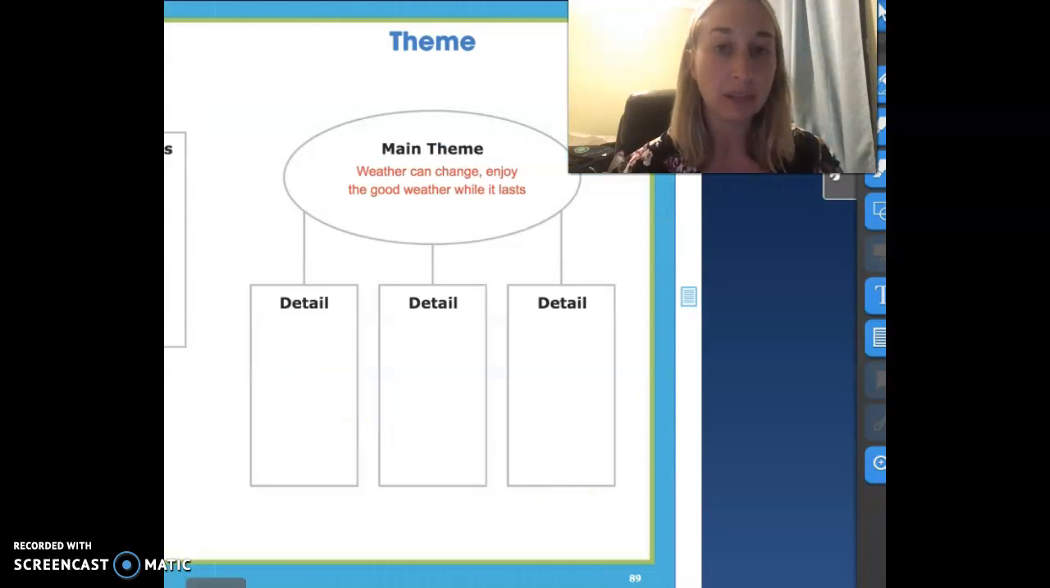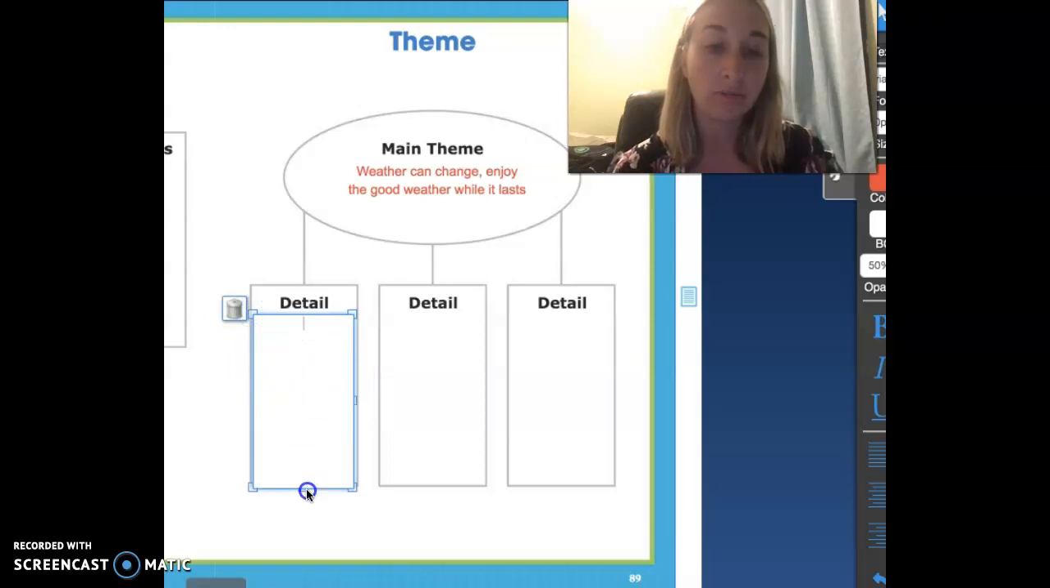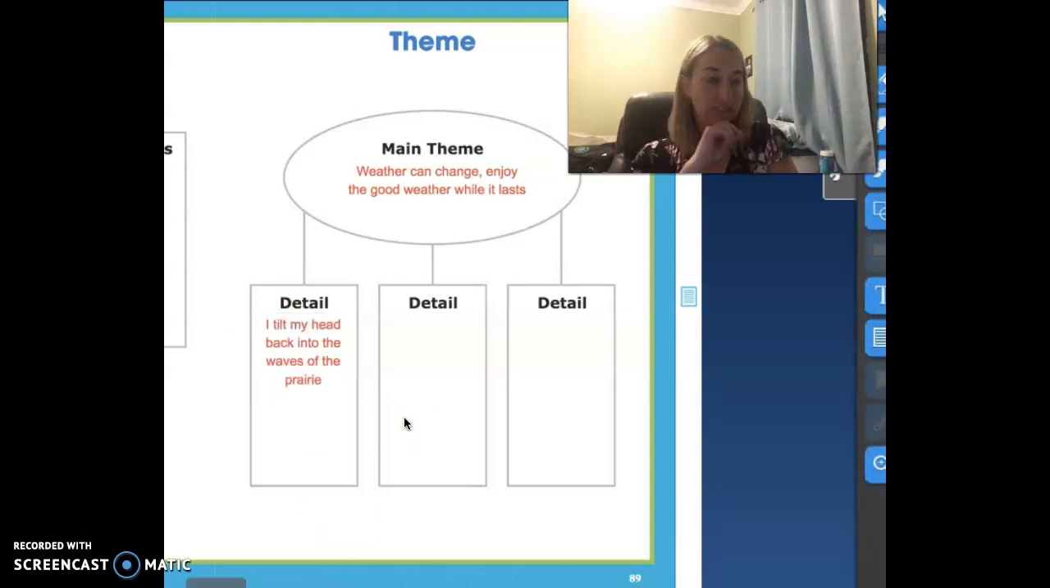Okay, so go ahead and take a minute to think about it, and then we're going to write it into our detail. Okay, look at that second picture. What do you guys see in that second picture? Right, the little boy is tilting his head back. So I tilt my head back into the waves of the prairie. Okay, that's that first detail.